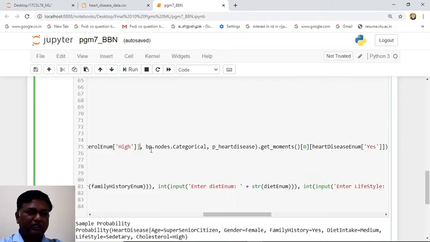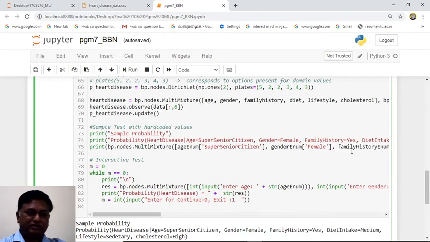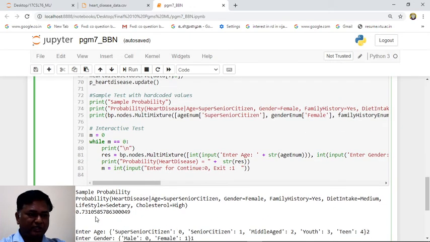So up to this the data are applied. Our data are categorical data based on the probability of the heart disease node. We are finding the probability for yes. What is the probability of the person getting heart disease? The probability is printed here. The probability for the given value is 0.73.